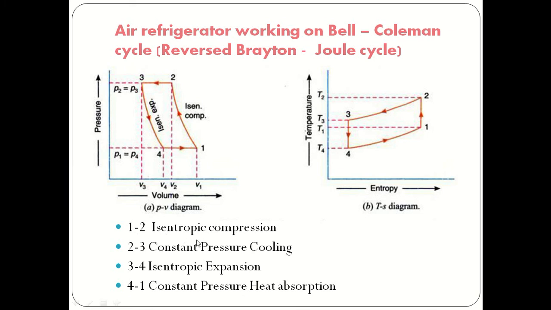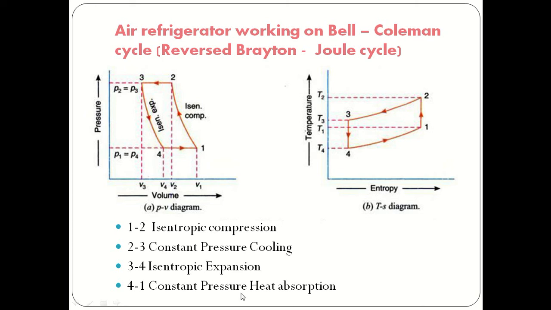Process 1 to 2 is the same as in the reverse Carnot cycle, an isentropic compression process. But 2 to 3, the heat rejection process, now occurs at constant pressure. That means the constant temperature process in the reverse Carnot cycle is now replaced by a constant pressure process. In that, heat is rejected by the refrigerant. Now 3 to 4 is the same as in the reverse Carnot cycle, an isentropic expansion process.